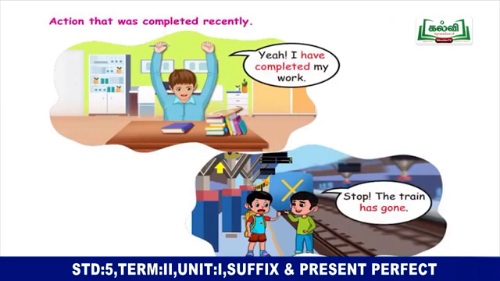Children, present perfect tense also describes an action that was completed recently. In the given picture, the boy is very happy and says, yeah, I have completed my work. He has done his work recently. And in the next picture, the two boys have gone to a station, and just then the train has left the railway station. So the boy says, stop, the train has gone, which is a recent phenomenon.